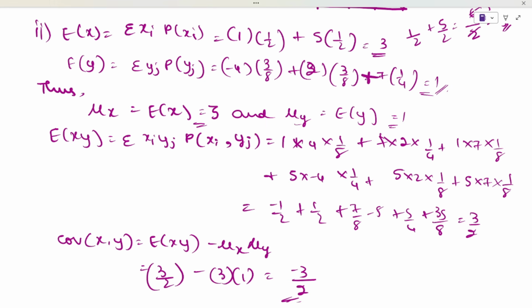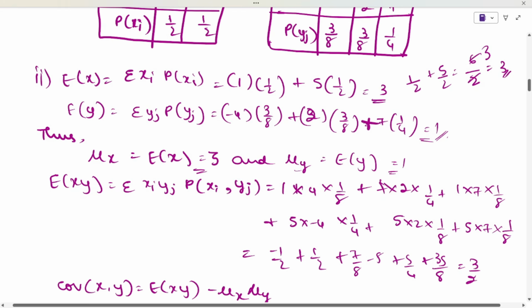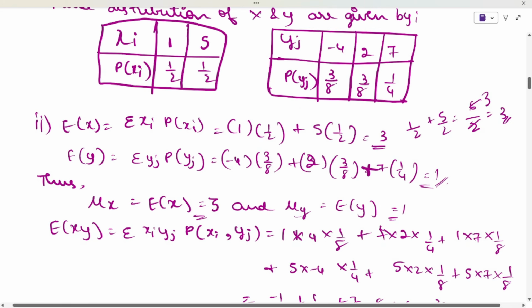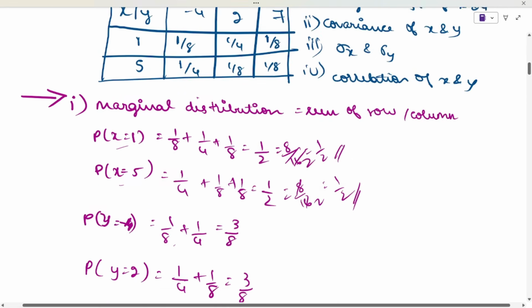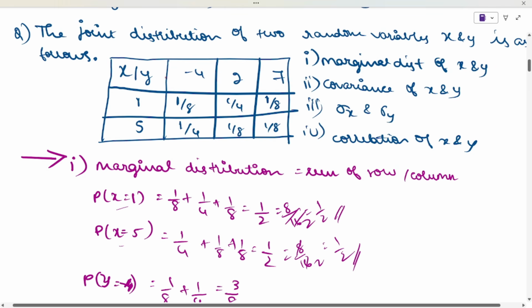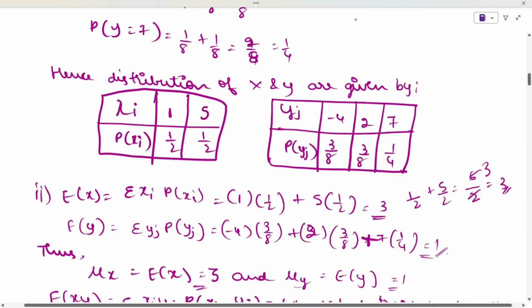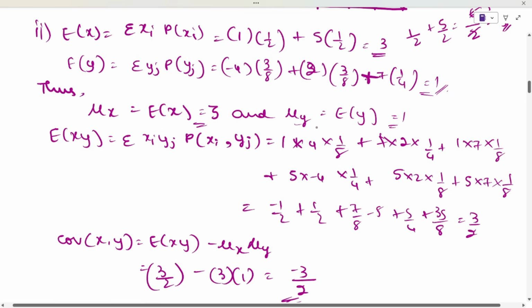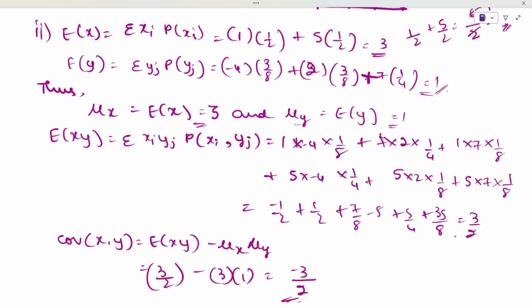You will take individually, that is, in this table, 1 into minus 4 into 1 by 8, 1 into 2 into 1 by 4, 1 into 7 into 1 by 8, 5 into minus 4 into 1 by 4. The same way you will take for all the values. Okay, here it should be minus 4. That is the mistake I have made. And this is how you do it, and if you add that sum, you will get it as 3